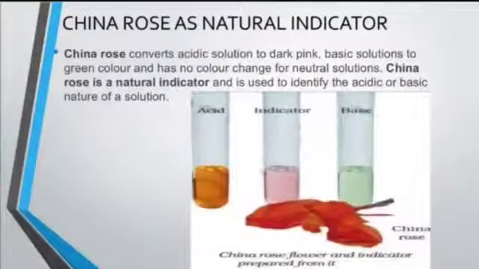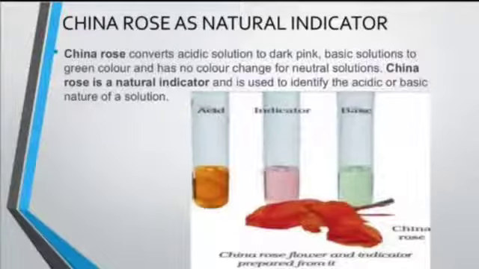Another natural indicator is China rose. Collect some China rose petals and place them in a beaker. Add some warm water. Keep the mixture for some time till the water becomes colored. Use the colored water as an indicator. Add 5 drops of the indicator to each of the solutions, acid and base, and you can see the effects.